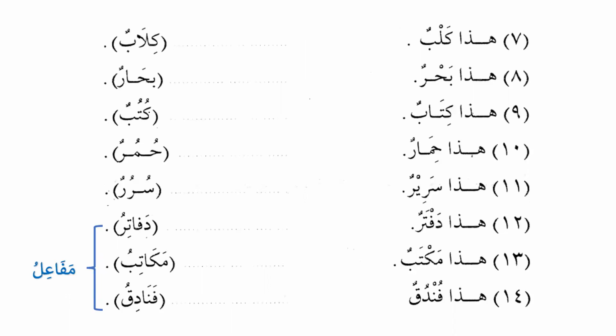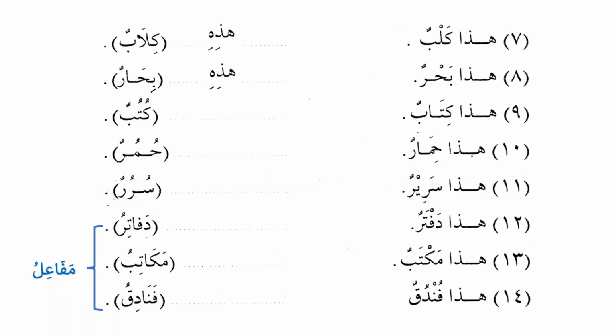And now we want to say these are dogs. Now in English we say these are dogs, but in Arabic what will we say? هذه كلاب, these are dogs. It also comes on the pattern of فعال. هذا بحر, this is a sea. And now we want to say these are seas. So هذه بحار, on the pattern of فعال. بحار has also been used in the Quran.